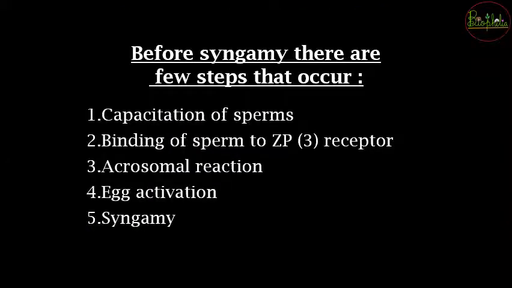Now before the syngamy, यानी जो actual fusion of chromosomes है, उसके पहले there are many different steps that need to occur so that the syngamy can finally occur. So these 5 steps, that is capacitation of sperms, binding of sperms to ZP3 receptor, acrosomal reaction, egg activation, and finally the syngamy. So these are the 5 steps that we need to discuss in detail one by one. So let's begin with it.